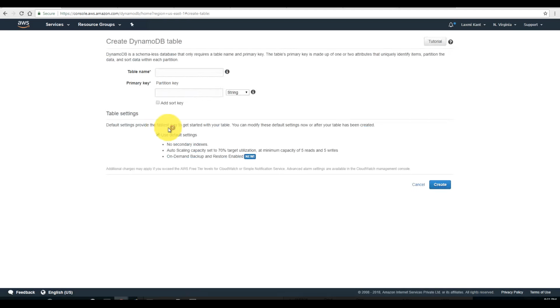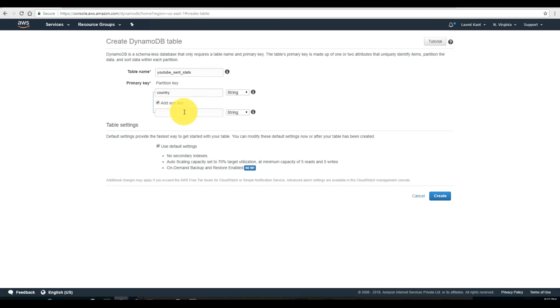Now we need to create that table, and the table name will be YouTube underscore sent underscore stats. For the primary key there will be country, and the sort key will be date, and of course date will be number. So the country and the date.